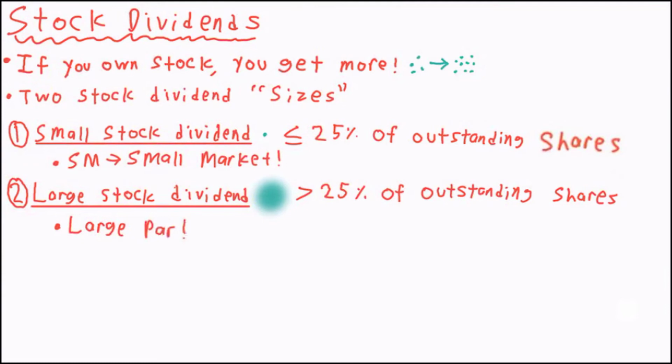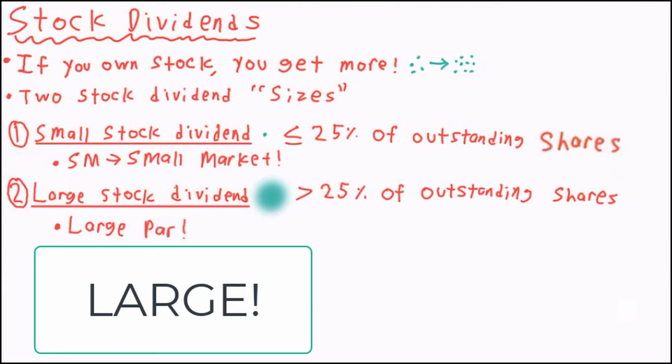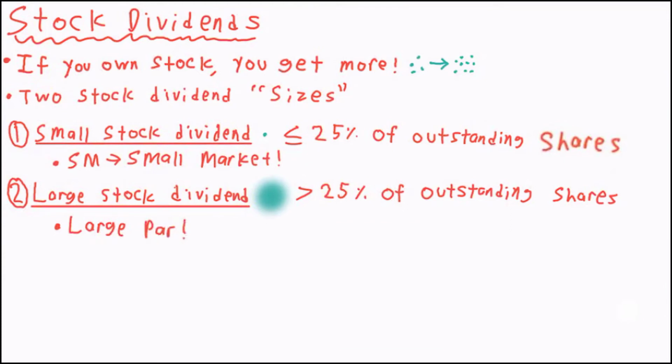I don't have a mnemonic or any other key tricks to help you remember this one. So I guess we'll just have to say it a few times together. Large par, large par. Come on, say it with me. Large par. Woohoo! The last thing to discuss is the stock split.